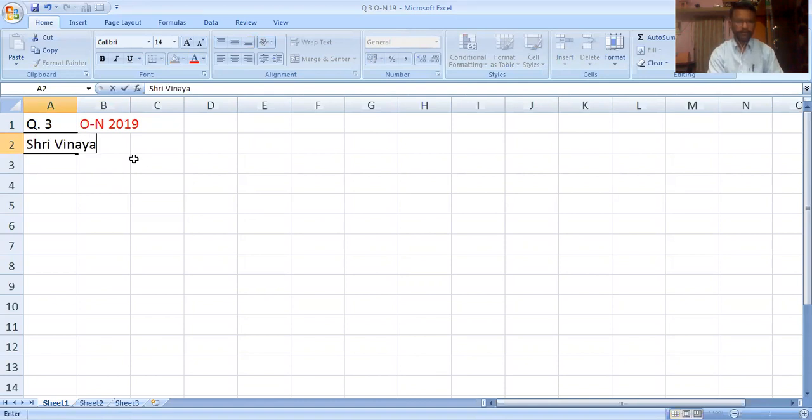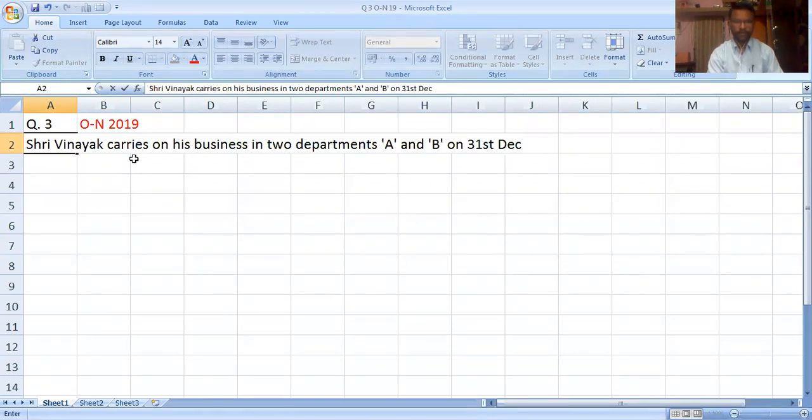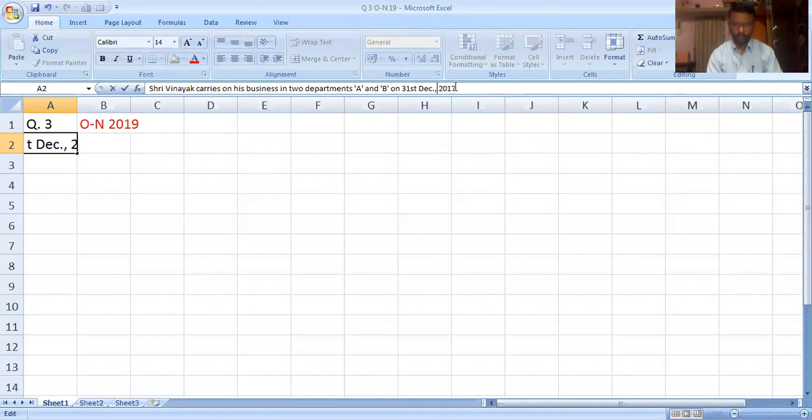Shri Vinayak carries on his business in two departments, Department A and Department B. On 31st December 2017, the following particulars are available.